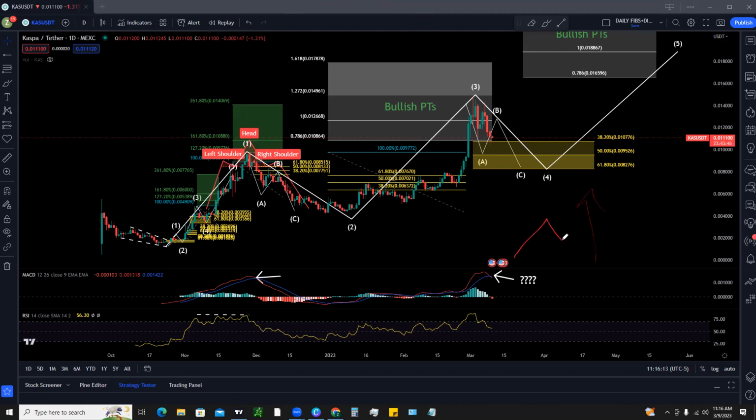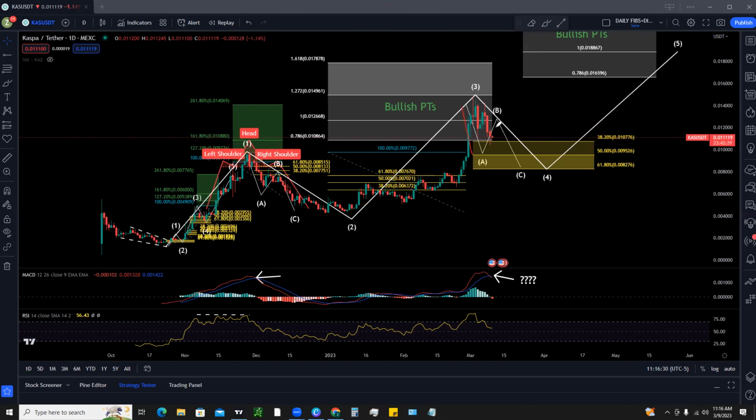Rather, you get a move up, retracement, continuation of the trend, or you get a move up, retracement, consolidation, and then you break through those major retracement levels. And that's how you can spot a potential reversal, right? And so here we actually got a bullish reversal. Okay. So I'm going to zoom in real quick.